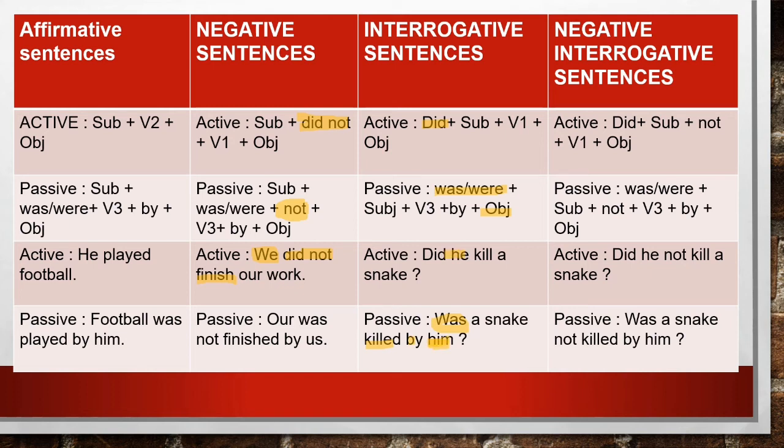Change of pronoun. Clear? Then negative interrogative. Nothing you have to do, you just have to add not. Did not. Clear? And in passive also you have to add not. Like, did he not kill a snake? Was a snake not killed by him? So these were the rules for simple past tense.